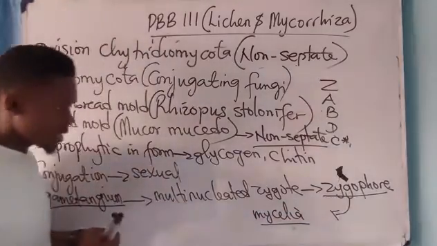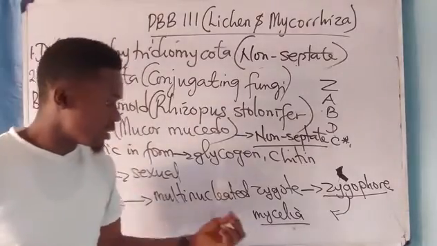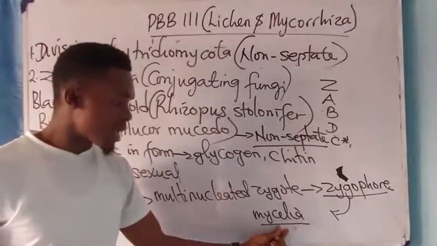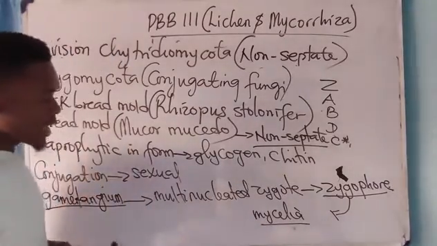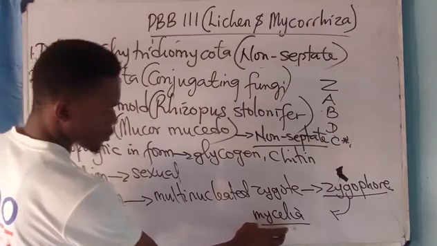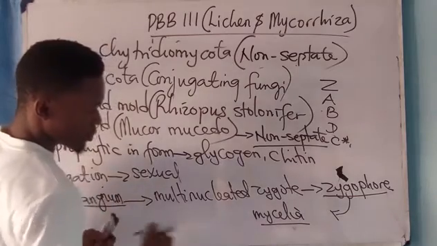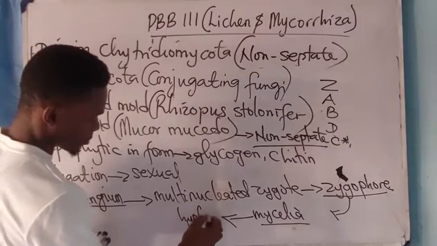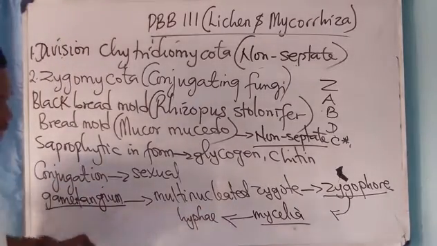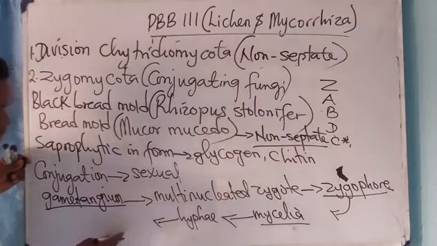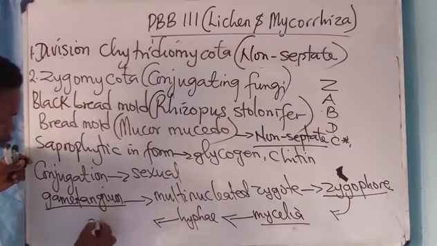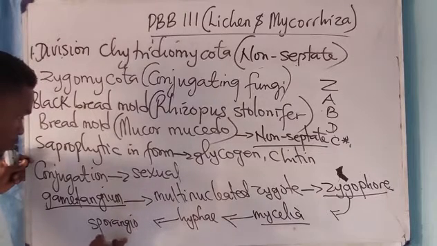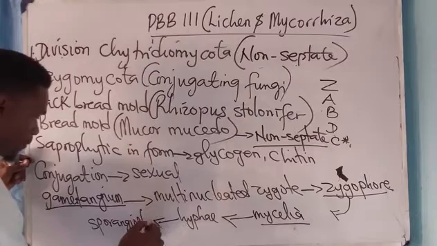Mycelium is actually the whitish or grayish structure that produces the hyphae. As soon as this mycelium is produced, it results in production of hyphae, and from the hyphae it produces the sporangiophore.